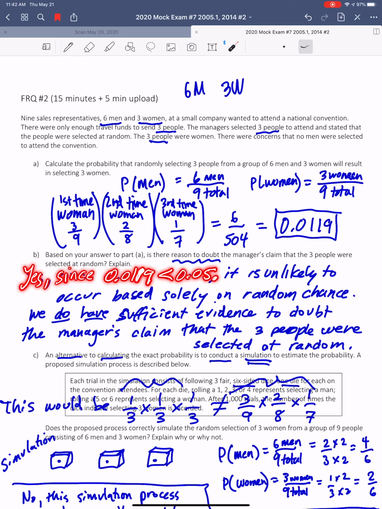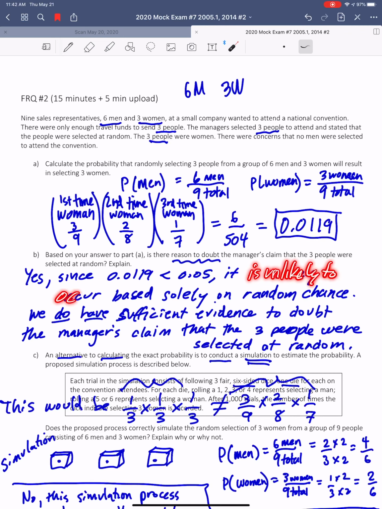This sounds like a conclusion on a significance test. Since that number is less than 0.05, it is unlikely to occur based solely on chance. And that's the definition of what a p-value is. So you've actually done it by hand.